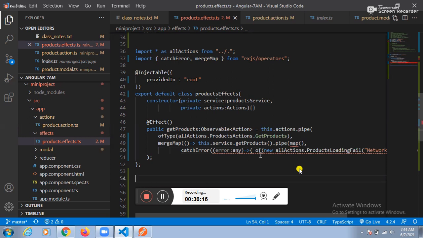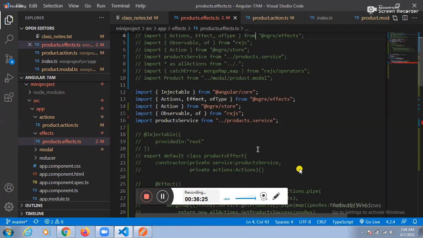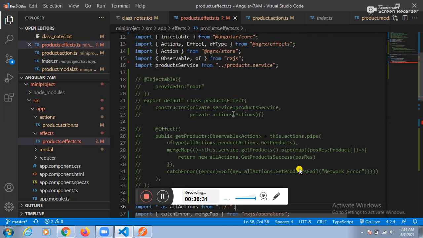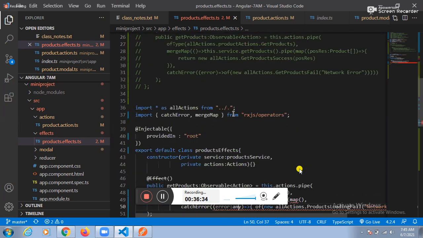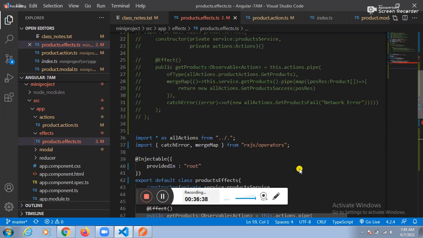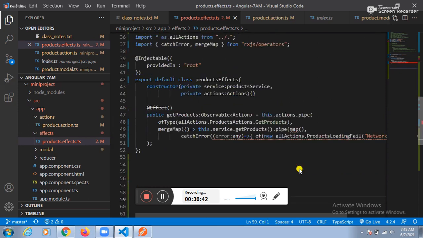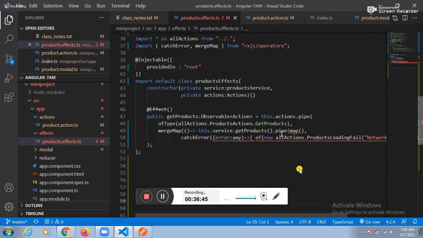Next one, and one more point. Guys, where is the of function? Whatever the of function is, where is it present? That of function is also present in RxJS. So no need to worry about it here. Next one, after completing that one, just see the syntax, guys. You need to see the syntax of new. Yes, I think no need to place the parenthesis here.